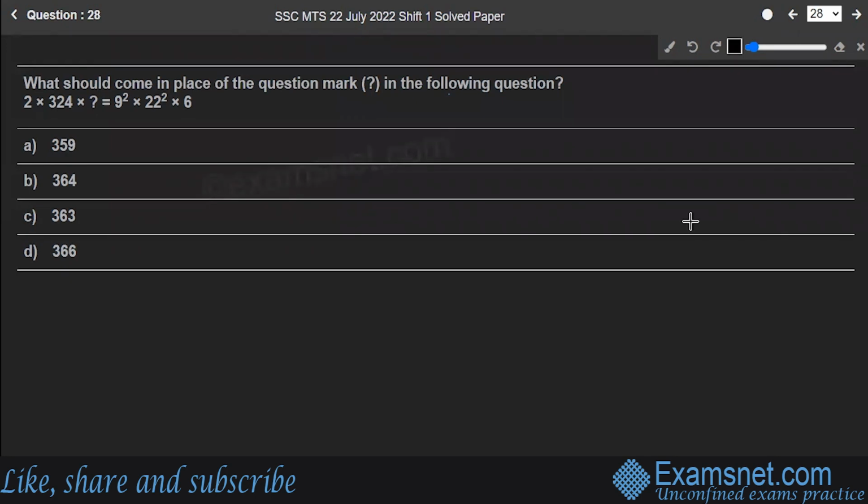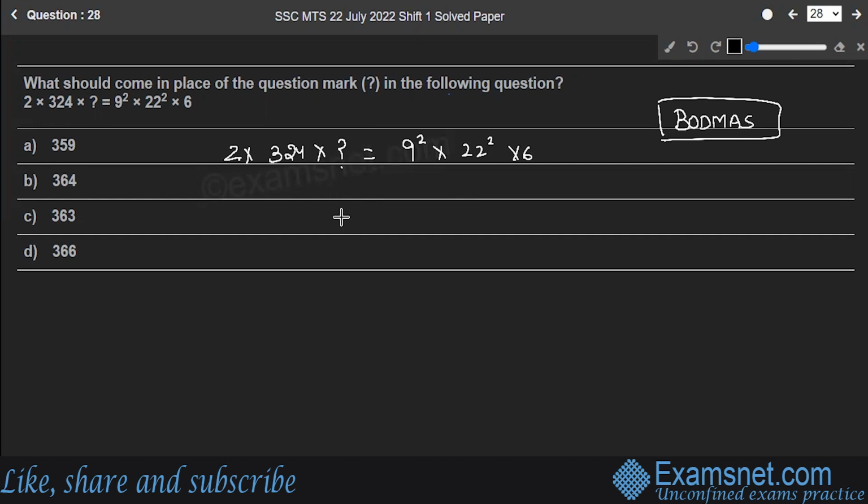Question number 28, what should come in the place of question mark in the following question? 2 multiplied by 324 multiplied by question mark is equal to this. This is an algebraic equation, you have to just keep in mind the BODMAS rule while solving this question. I hope you already know what the BODMAS rule is. Let's go with the solution. First of all, 2 multiplied by 324 multiplied by question mark gives you 9 square multiplied by 22 square multiplied by 6.